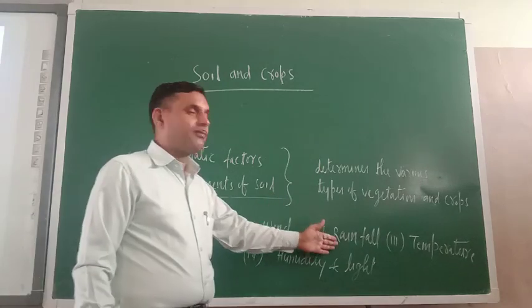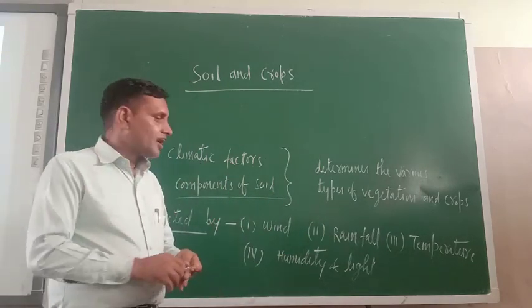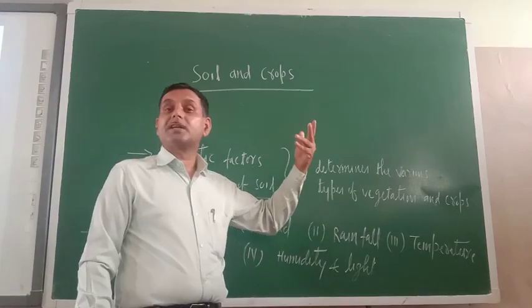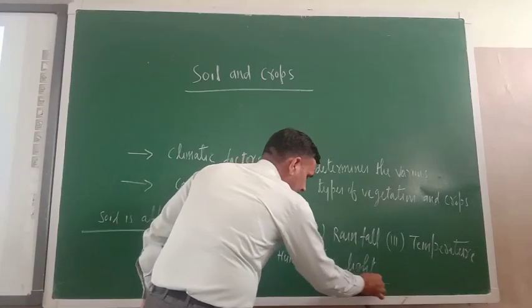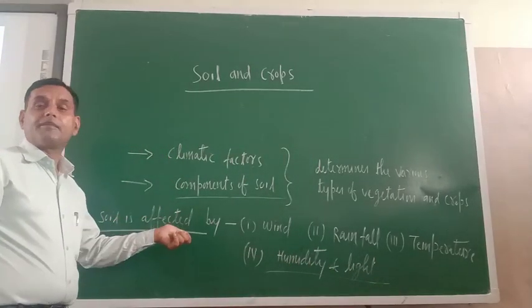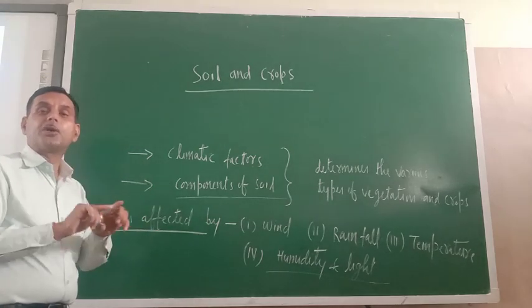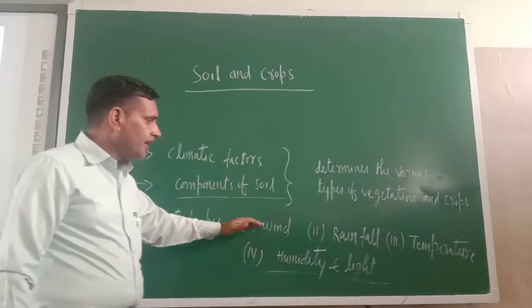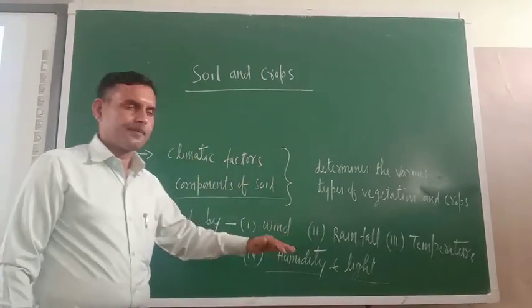Next one is the rainfall. What is the amount of rainfall there? Next one is the temperature. What is the temperature of that particular area? Then humidity and the light. These are the factors which affect the soil type, and they will determine the resulting components of soil. Wind, rainfall, temperature, humidity and the light.